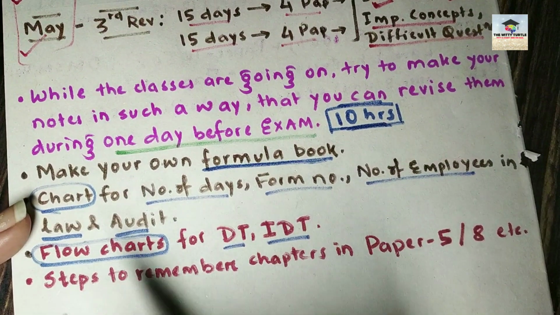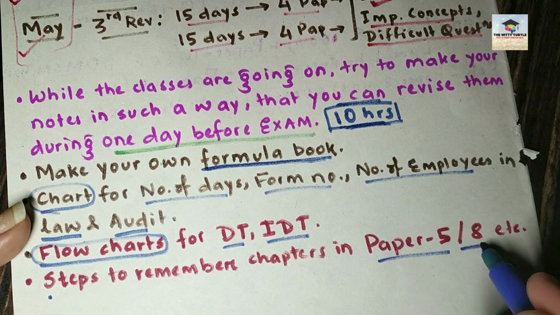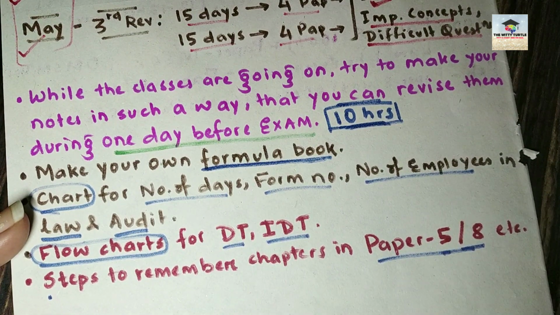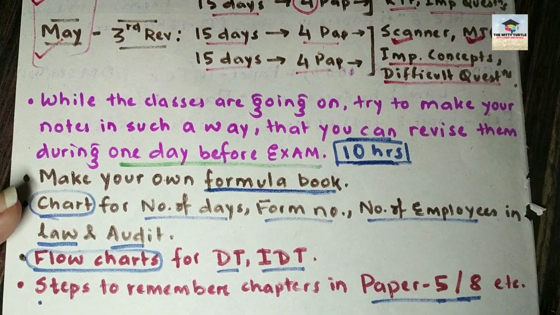Now the last point is that you have to remember the steps, okay? You have to see in paper number 5 and 8, there are some chapters like insurance claim, then there is contract costing, then marginal costing, budgetary control. So there are few chapters where you have to remember the steps to solve a particular numerical question.